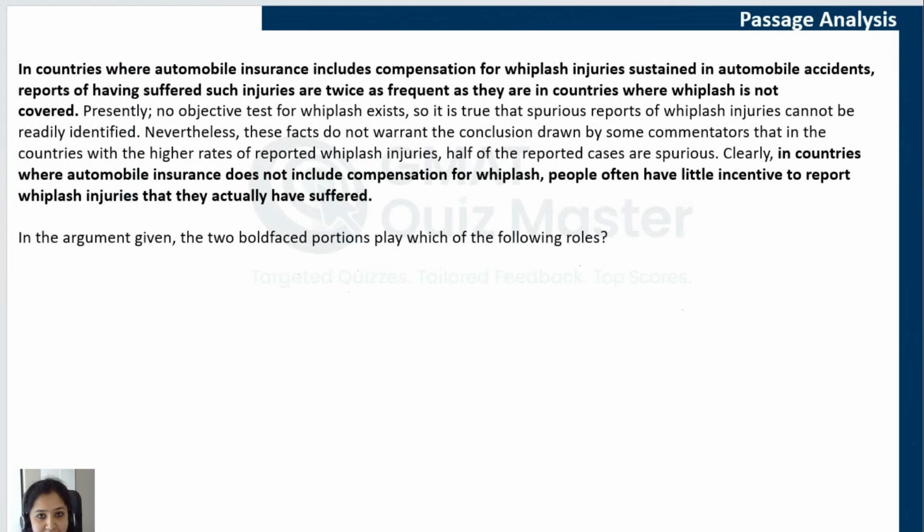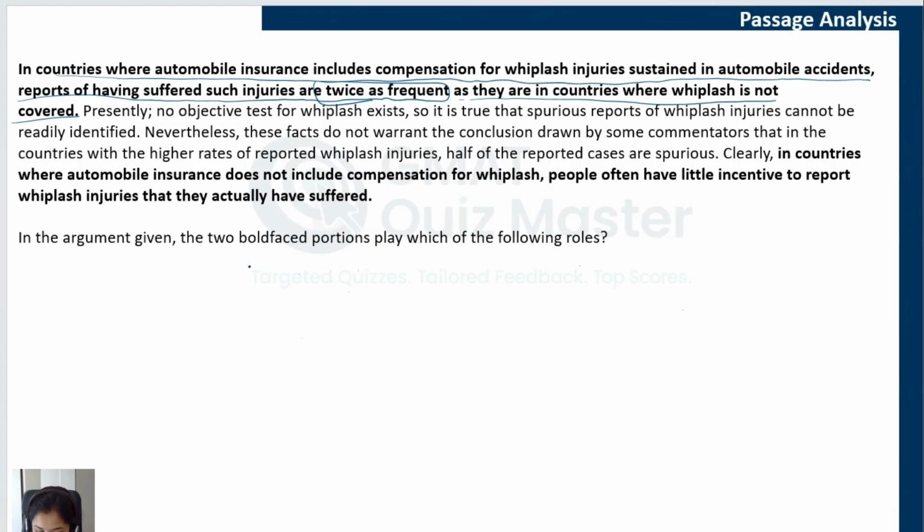Let's start with passage analysis. In countries where automobile insurance includes compensation for whiplash injuries sustained in automobile accidents, reports of having suffered such injuries are twice as frequent as they are in countries where whiplash is not covered. So, the first statement, which is also the first boldface statement, compares the number of reports related to whiplash injuries in two types of countries. What are the two types of countries?